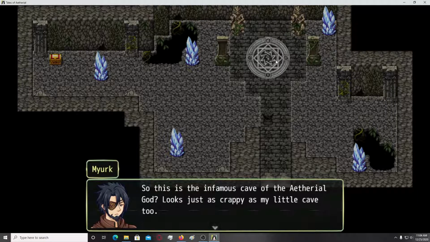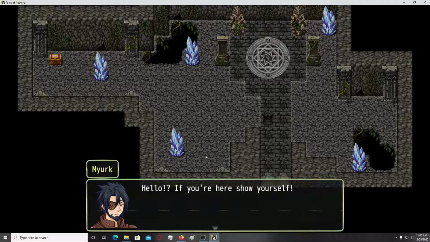Oh, okay, so this one again seems a bit faded. The infamous cave of the ethereal god looks just as crappy as my little cave too. The problem is the structure here, I don't know how correct it should be, like, looks just as crappy as my little cave. You don't need two, because you have "as", there is this comparison already. You don't use double comparison because it doesn't sound well.